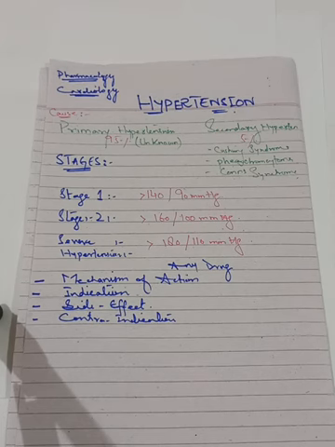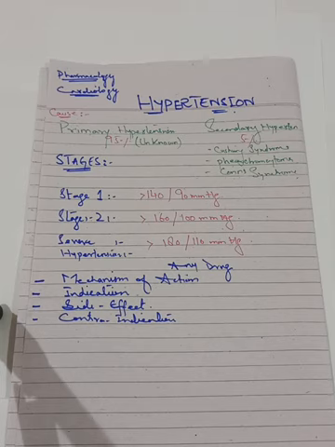There are two causes of hypertension. First is essential or primary hypertension, and second is secondary hypertension. In primary hypertension, 95% of the cause is unknown, and secondary is only 5%, and the major causes are Cushing syndrome, pheochromocytoma, and Conn syndrome.